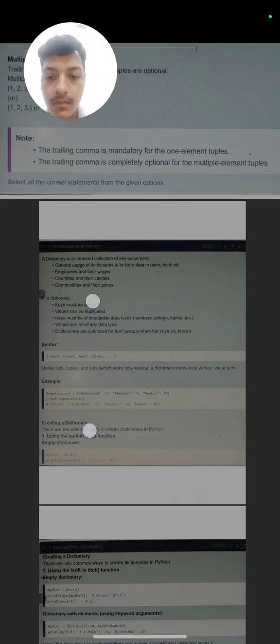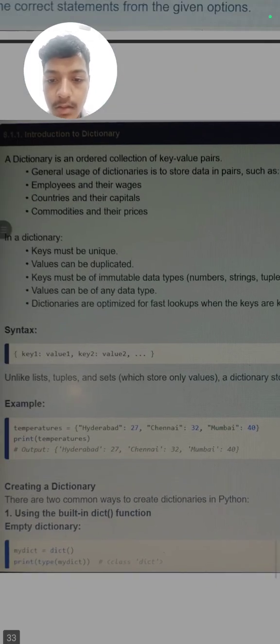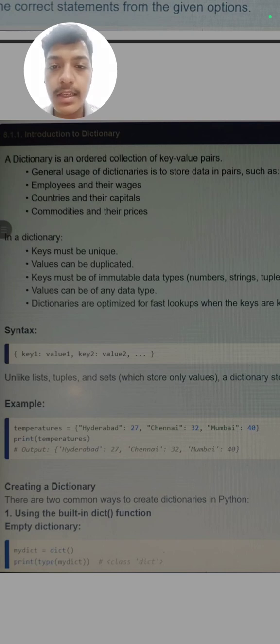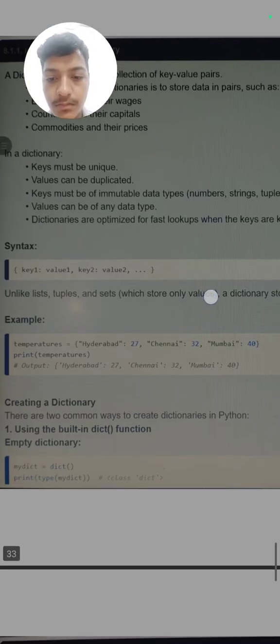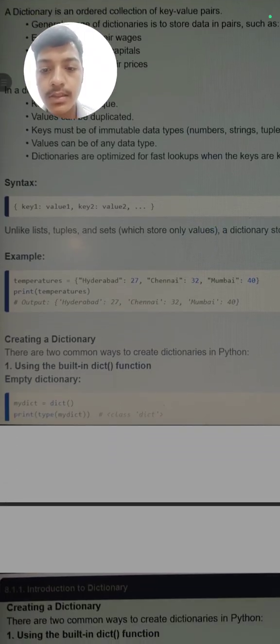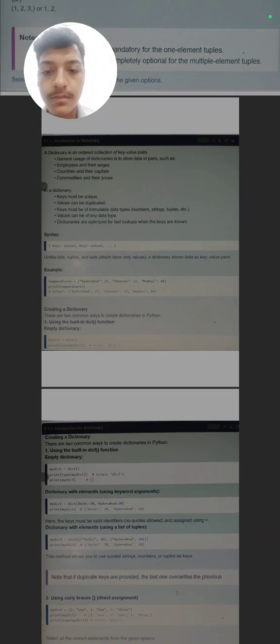In curly braces, key, colon, value, comma, key 2, colon, and value 2. First we write the key, then its value, comma, key, colon, value. Keys, as I told you, must be unique but values can be duplicated.